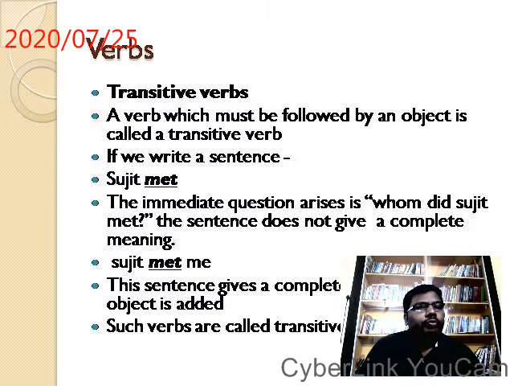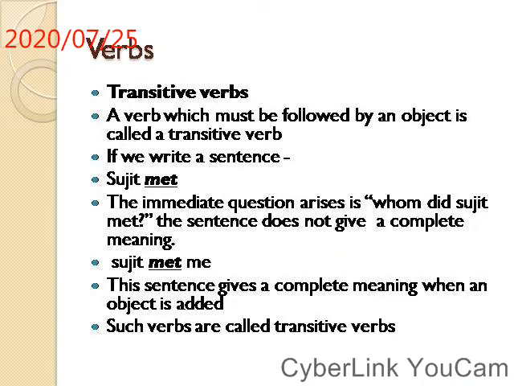Okay. The sentence gives complete meaning when an object is added. Such verbs are called transitive verbs. Only and only when an object is added after them, they give a complete meaning. Such verbs are called transitive verbs.